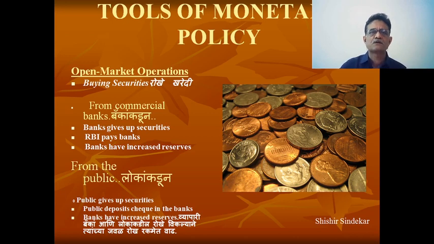Similarly, RBI can directly purchase these securities from the public. Again, the public gives up the securities, and in return they may get the money in terms of a check. Again, the checks can be deposited with the commercial banks. So commercial banks can create more money supply through credit creation, and by selling the securities, the public have more money with themselves. So during the COVID or pandemic situation or during a recession, the RBI can use this policy, that is purchasing.